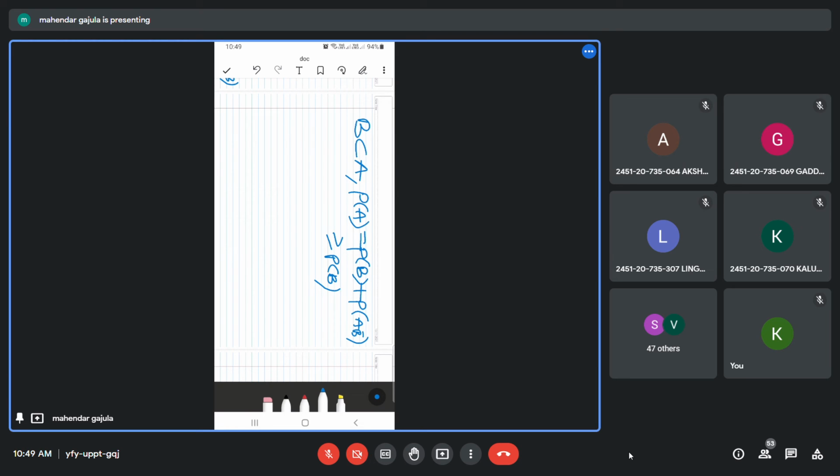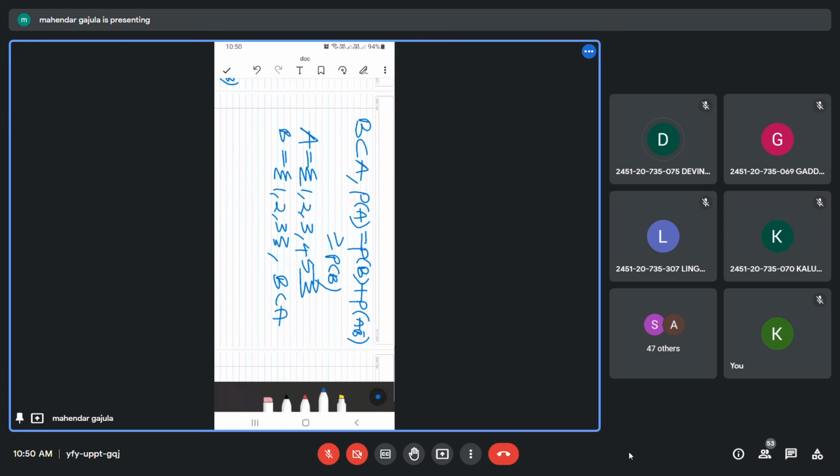Now, let me give you some example. A equals 1, 2, 3, 4, 5. B equals 1, 2, 3. Now, is B a subset of A?